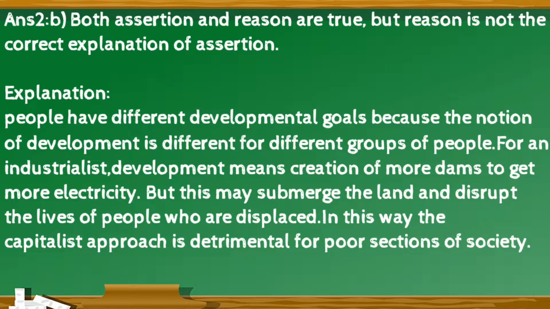The right option is B. Both assertion and reason are true, but reason is not the correct explanation of assertion. Explanation for this is people have different developmental goals because the notion of development is different for different groups of people. For an industrialist, development means creation of more dams to get more electricity, but this may submerge the land and disrupt the lives of people who are displaced. In this way, the capitalist approach is detrimental for poor sections of the society.